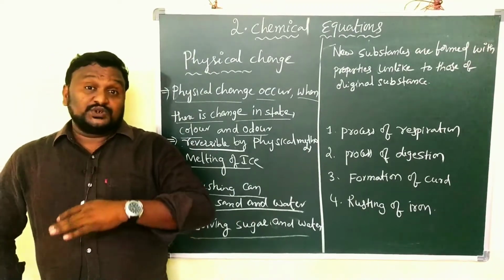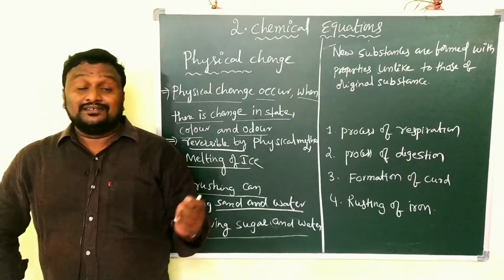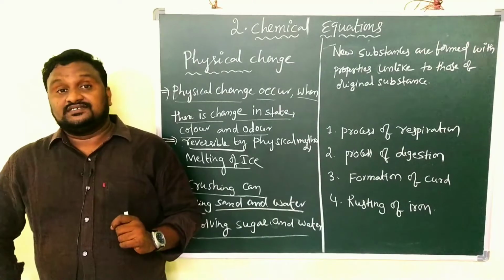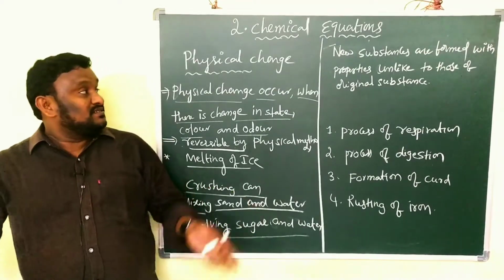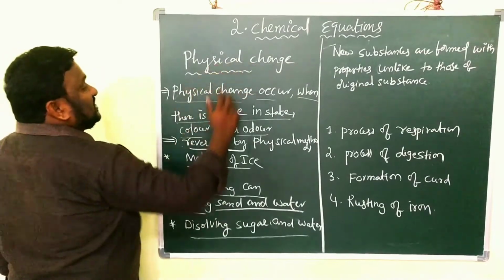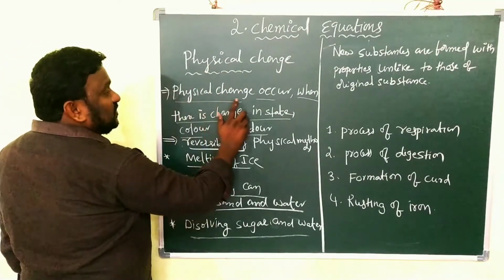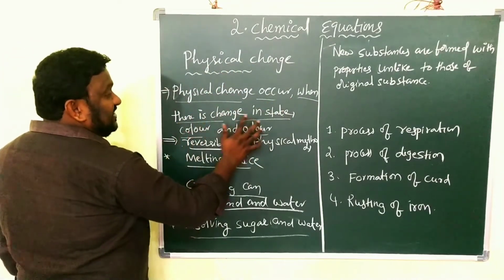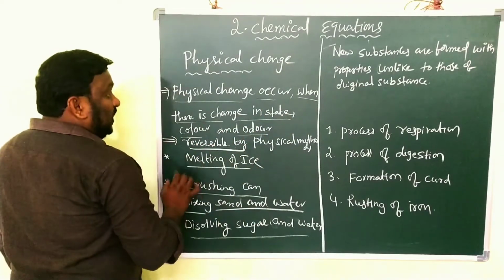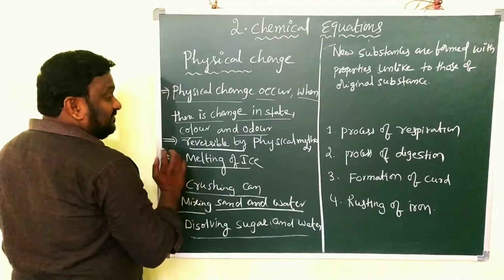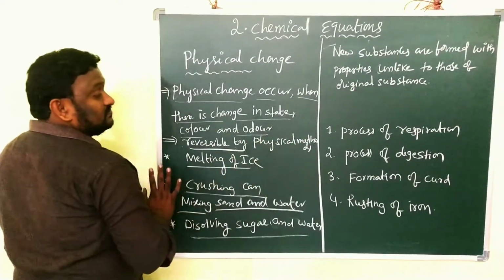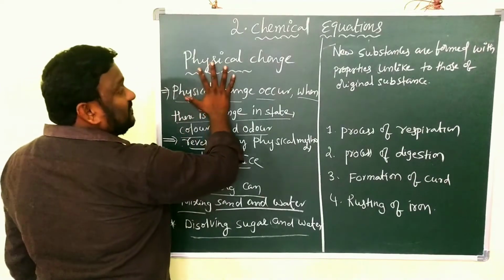So the sugar crystals are turned into liquid, but it is not losing its properties. So this is simply about physical change, children. See once again, what does physical change mean? Physical change occurs when there is a change in state, color and odor only. And physical change is a reversible process, reversible by physical methods. Clear? So physical change is a reversible process.